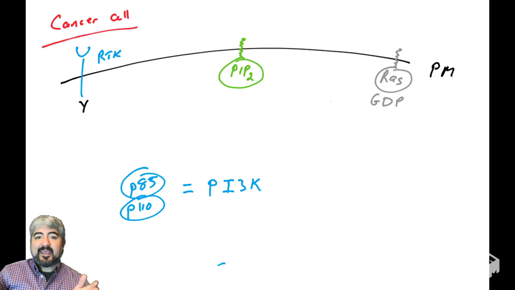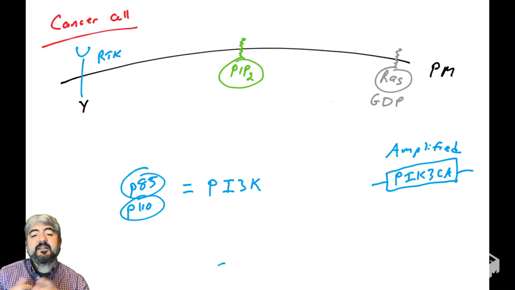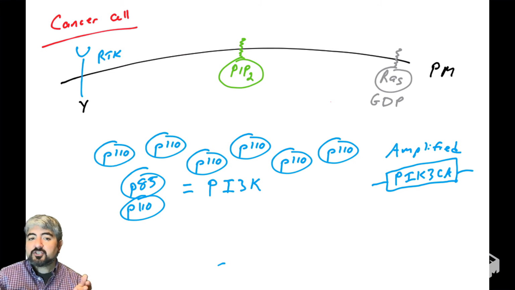So again, in a cancer cell, we talked about mutations of receptor tyrosine kinases and mutations in RAS. Now let's talk about mutations in PI3 kinase. Let's say that the catalytic subunit is amplified. That would lead to the abnormally high production of the protein P110, the catalytic subunit.